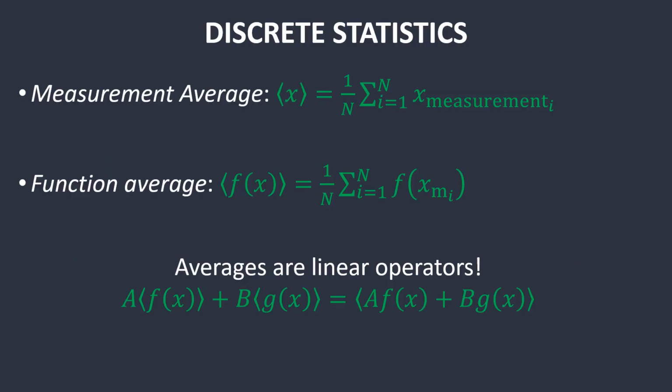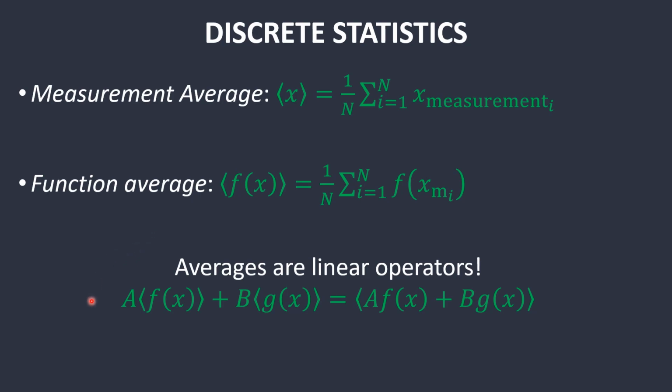We start off with discrete statistics, meaning just the statistics of individual objects, sets that aren't continuous. So for example, if you have a set of measurements x_i, then the average is just adding together all of the measurements and dividing by the total number of measurements. You can do the same thing for a function average. You just do the function of each measurement and then divide by the total number of measurements, and you get the average function for that value. The average here will be denoted by these angle brackets.